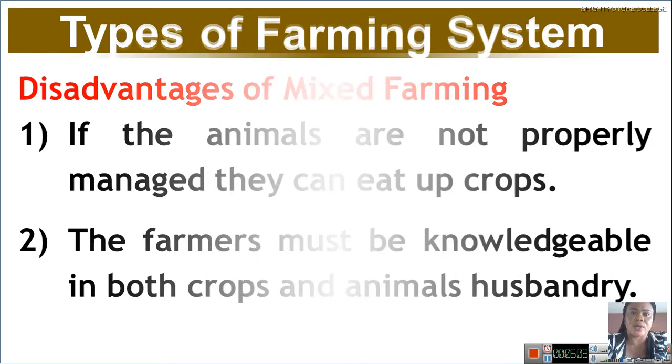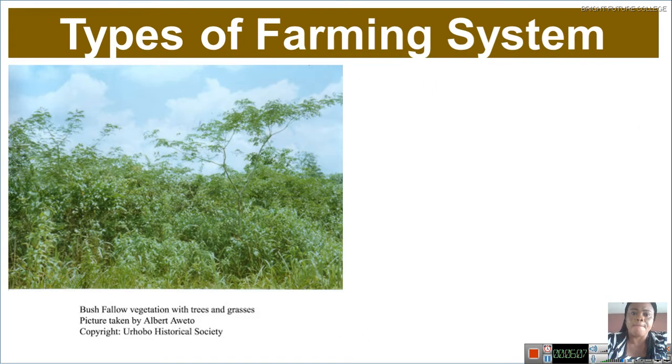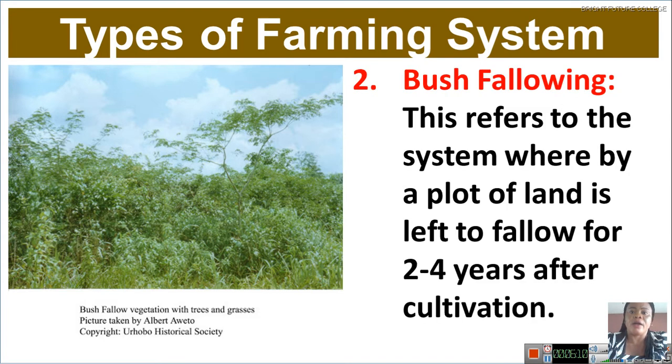All right, let's look at another type of farming system, which is bush fallowing, or we call it shifting cultivation. Let's look at what bush fallowing is. This refers to the system whereby a plot of land is left to fallow for 2 to 4 years, or 3 to 5 years, after cultivation. That is what bush fallowing or shifting cultivation is.